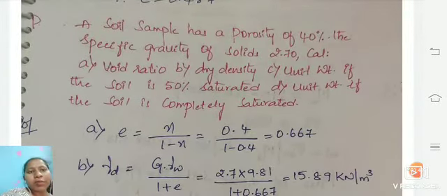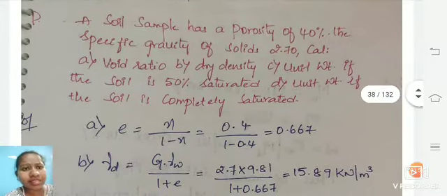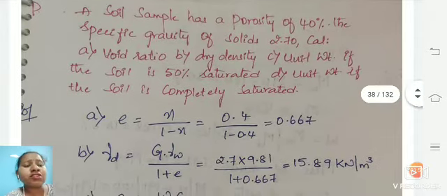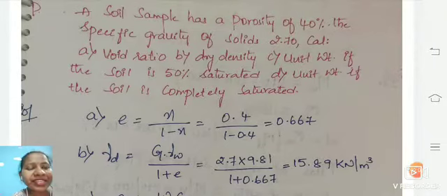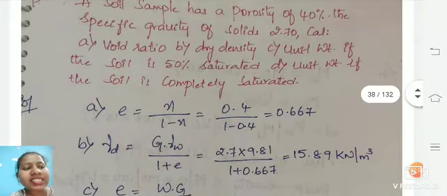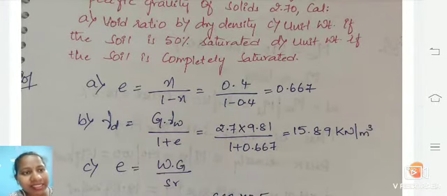So how can the problem be solved? If you see the question, a soil sample has a porosity of 40%. The specific gravity of solids is 2.70. Calculate the void ratio. That means they are asking us to calculate the void ratio, the dry density, and the unit weight of the soil at 50% saturation. And the next is the unit weight of the soil, as we all know, for the completely saturated case also.